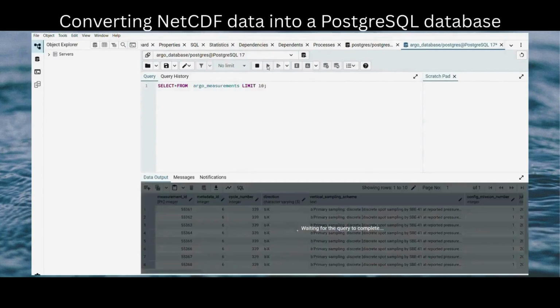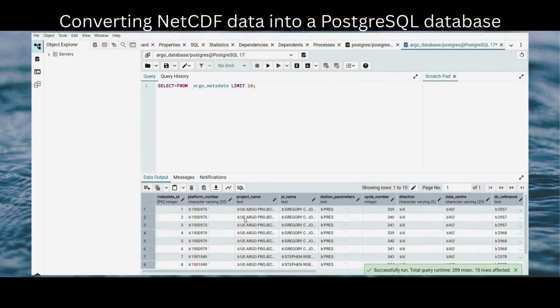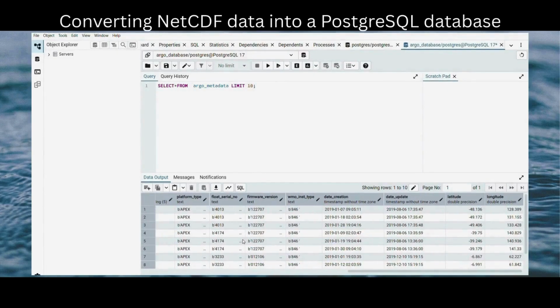For the verification, we check in PostgreSQL as shown in the video. We select the first 10 rows from the database to check whether the data is stored or not for all the above columns, as has been shown in the video.